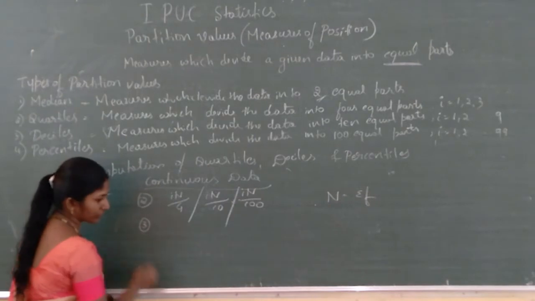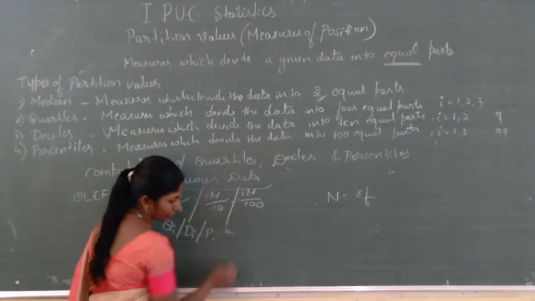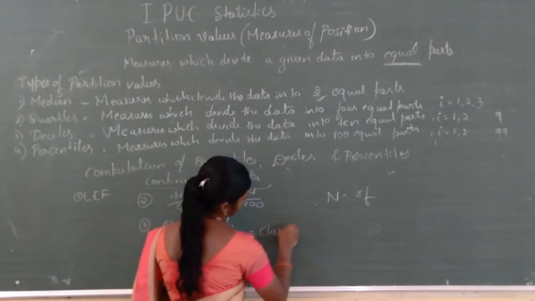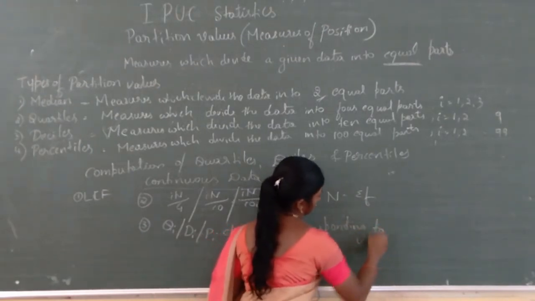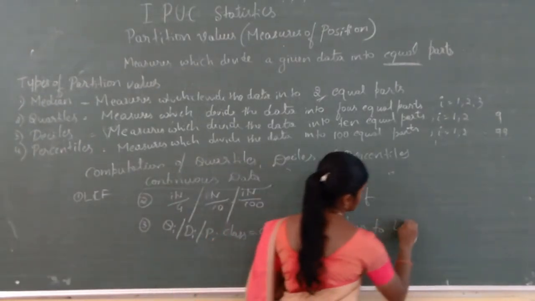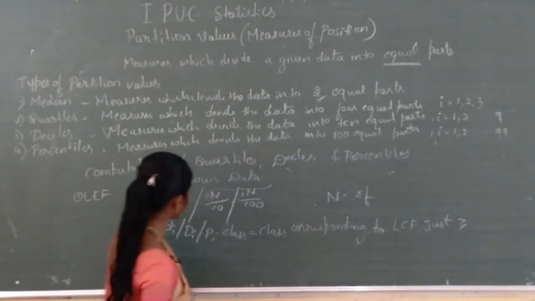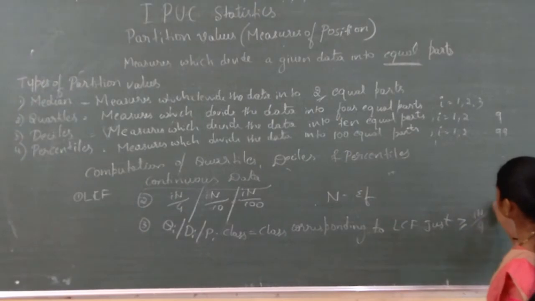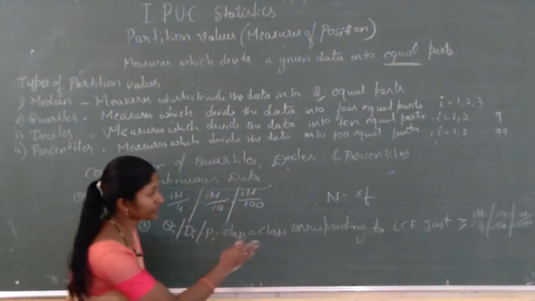Afterwards you are finding that Qi, Di or Pi, that is equal to the class corresponding to the LCF, that is just greater than or equal to i into n by 4, i into n by 10, or i into n divided by 100, corresponding to that one.